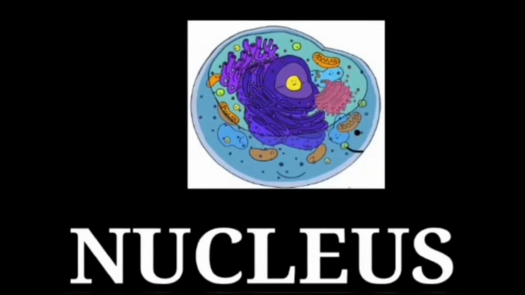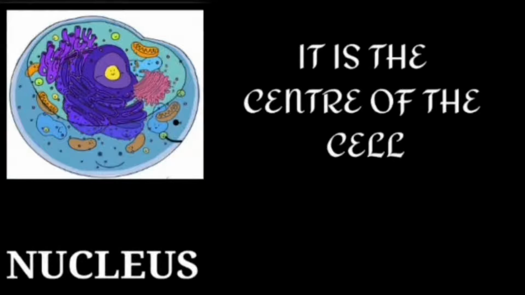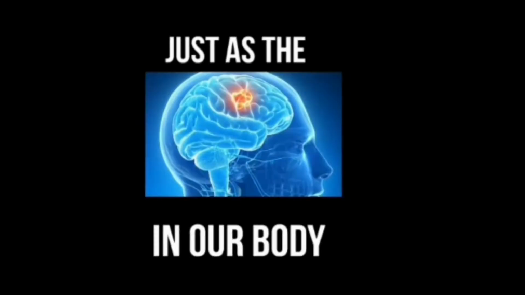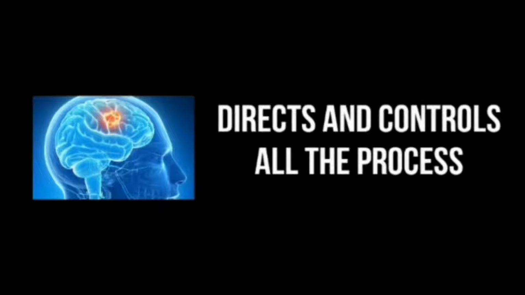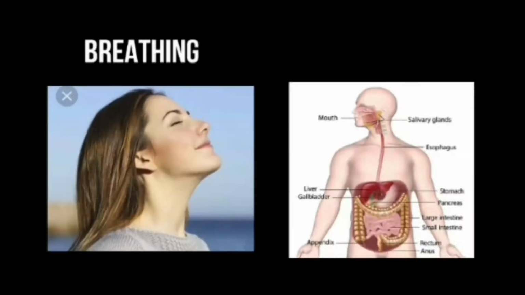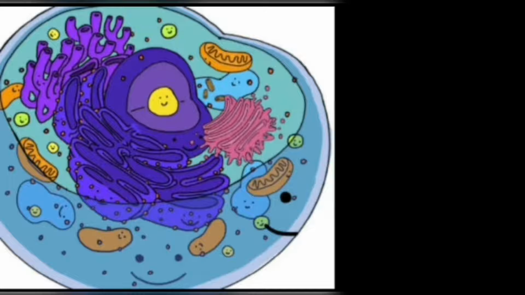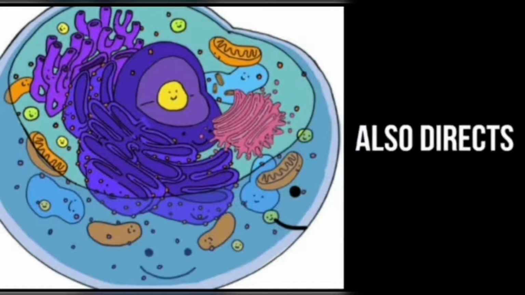It is the center of the cell from which everything is directed, just as the brain in our body directs and controls all the processes such as breathing, digestion, excretion, vision, movement, etc. In the same way, the nucleus of the cell also directs and controls all processes.